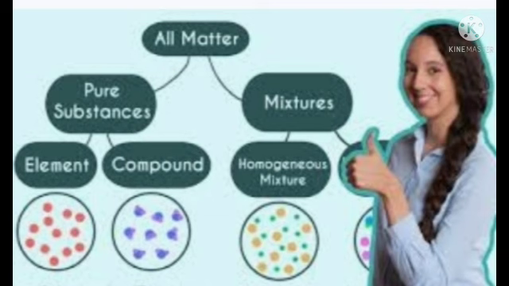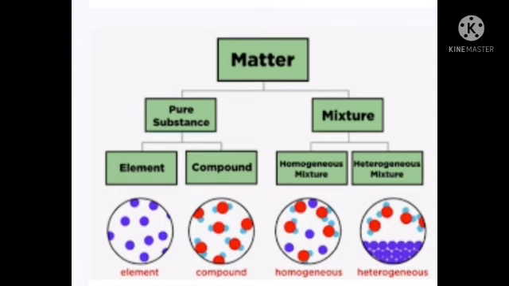So today we have learnt about matter, how it is classified. Matter is broken down into two categories. What are they? Pure substances and mixtures. Then pure substances are again classified into two. What are they? Elements and compounds. There we have studied what is pure substance, what is an element, what is compound, what is mixture. This we have completed today.